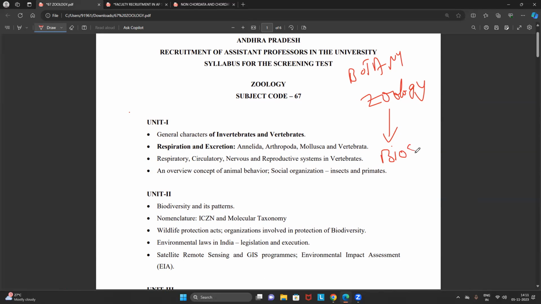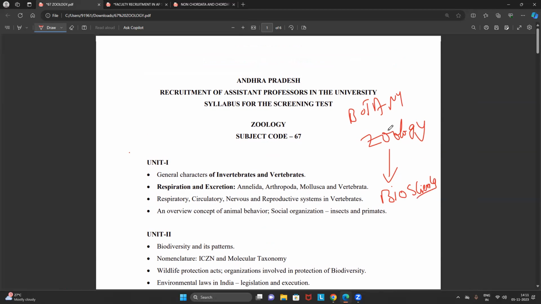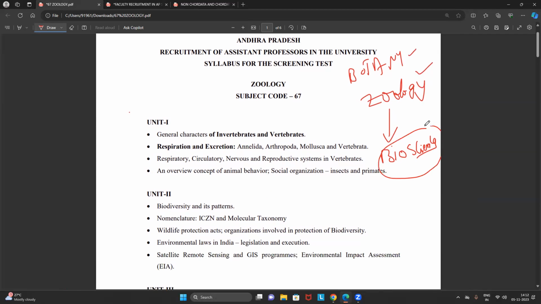This is one of the greatest advantages for all the assistant professors who are already working in the department of botany and zoology. You are highly eligible to apply for the biosciences also, because in RGUKT, there's no specific course for botany and zoology. Instead, they use it as biosciences.